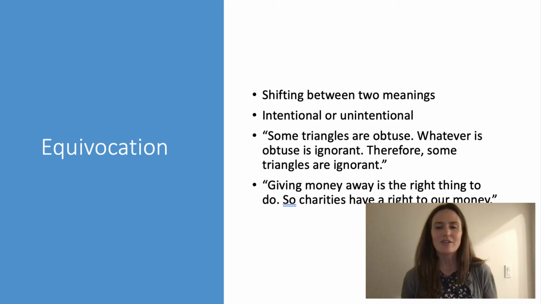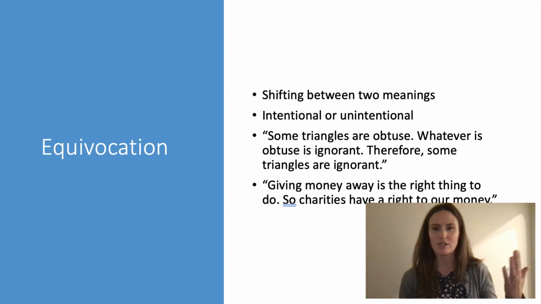So some triangles are obtuse. Whatever is obtuse is ignorant. Therefore, some triangles are ignorant. So obviously that one hinges on the double meaning of obtuse, meaning an angle that's like this, I think that's the opposite of acute, also being ignorant or stupid.